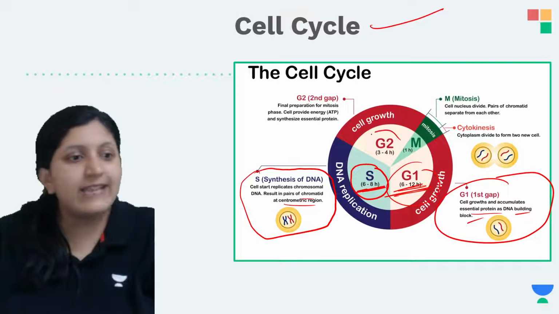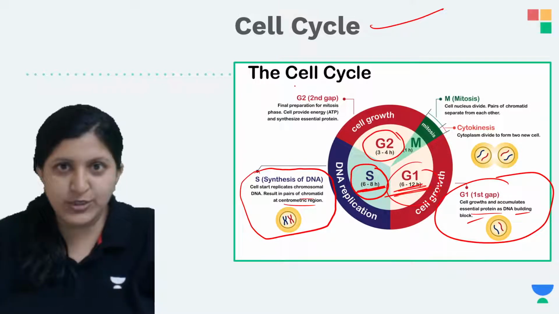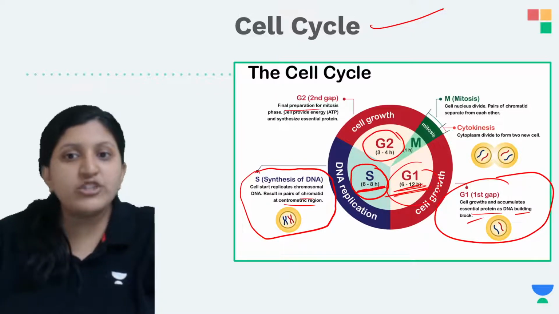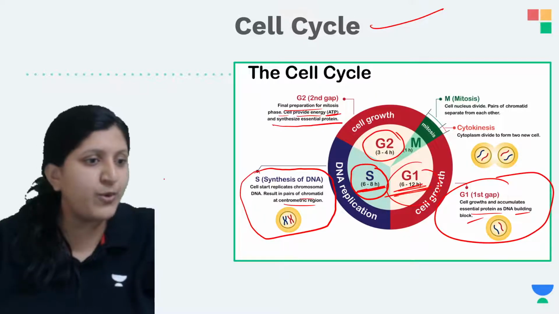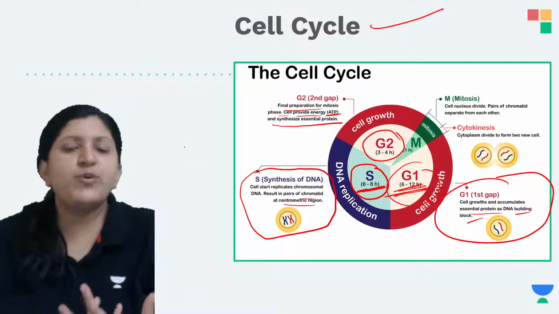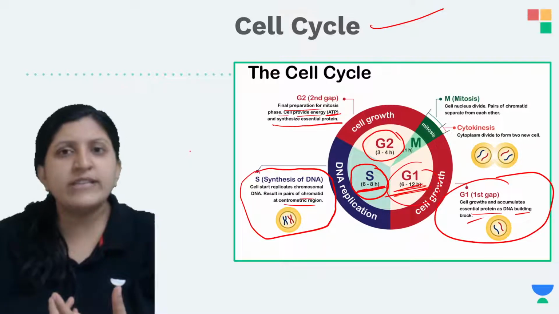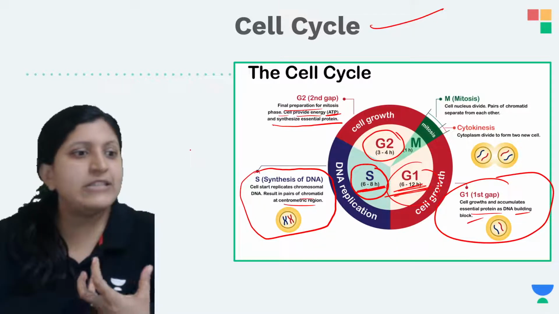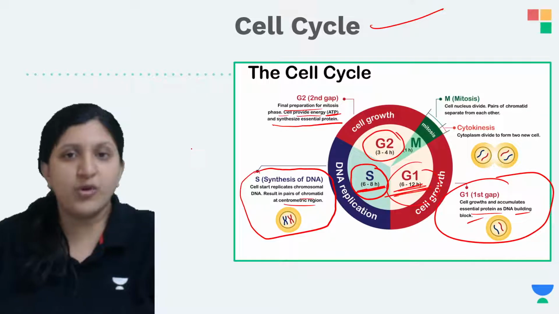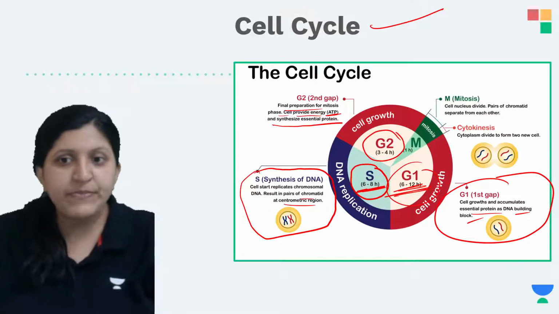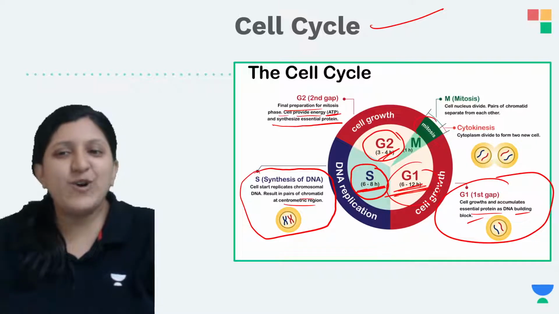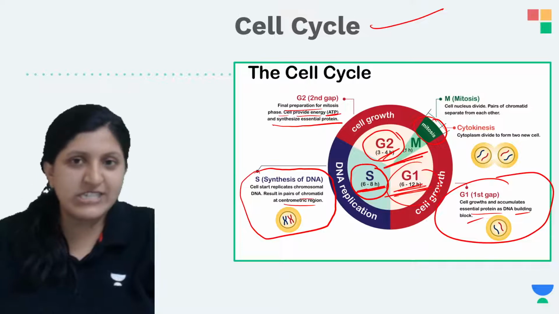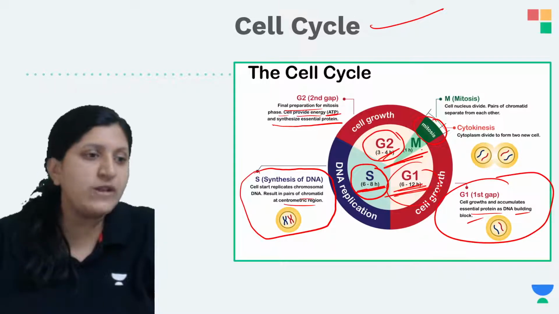Then there is the G2 phase, the growth 2 phase, the final preparation for mitosis. The cell provides energy, that is ATP, and synthesizes essential proteins, like the ones required for cell division, mainly the tubulin protein required for the formation of spindle fiber. This takes about 3 to 4 hours, and mitosis occurs in just 1 hour, which is just 5% of the whole cell cycle.